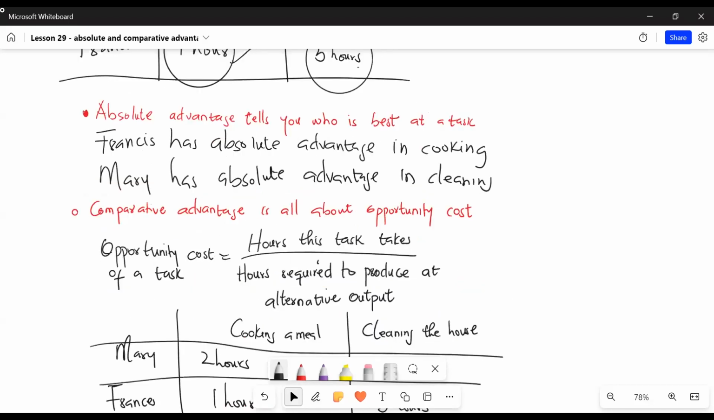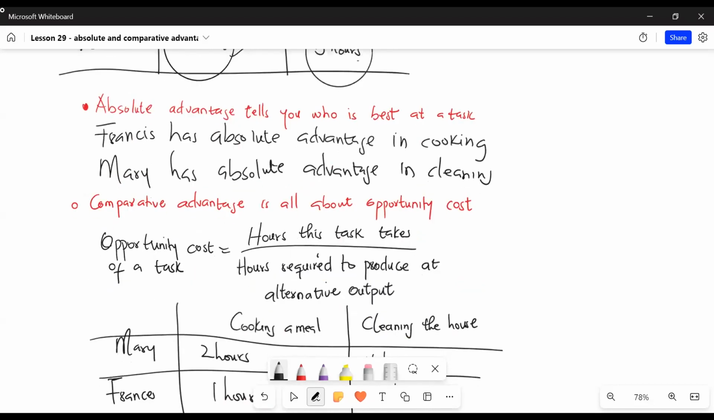Now let's look at comparative advantage. Comparative advantage is all about opportunity cost. An individual has comparative advantage when they can perform a particular task at a lower opportunity cost than another individual. Mary and Francis can spend their time either cooking or cleaning. For each individual, the opportunity cost of cleaning the house is the number of meals he or she could have made. Likewise, the opportunity cost of cooking a meal is a portion of the house that he or she could have cleaned.